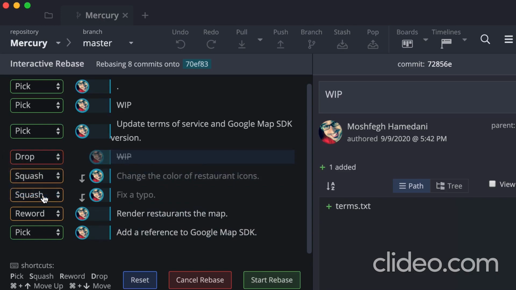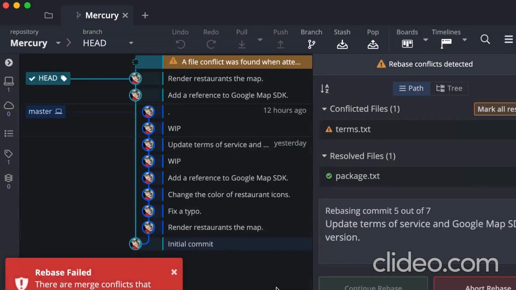Now, when we start the rebase operation, we're going to see the same conflict as before. Because in this commit, we introduced a new file, terms.txt. If we drop this commit, we're essentially deleting that file. But then after this, we have another commit that tries to update that file. So let's go ahead and start the rebase operation.